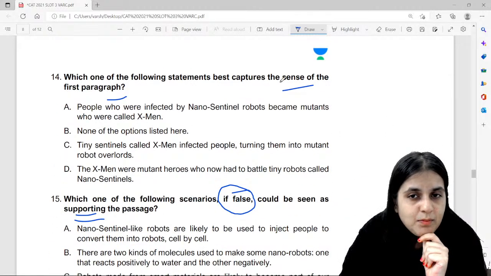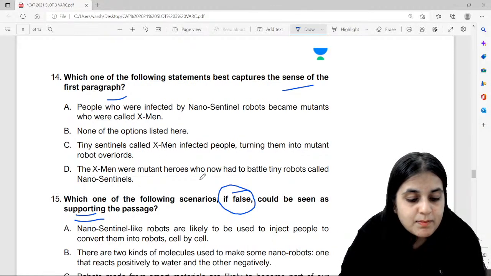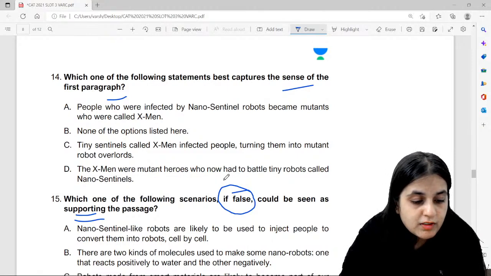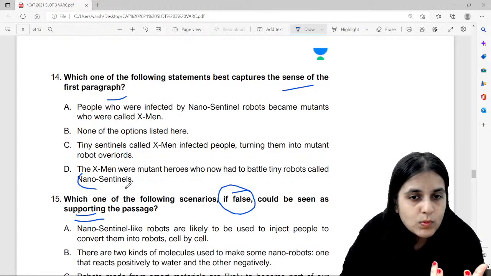Which one of the following statements best captures the sense of the first para? People who were infected by the nano sentinel robots became mutants. None of the options. Tiny sentinels called X-Men infected people, turning them into mutant robot overlords. The X-Men were mutant heroes who now had to battle tiny robots called nano sentinels. Okay, what is your answer option here, guys? The essence of the passage is कि अब एक नया चीज आया है, which is nano sentinels.